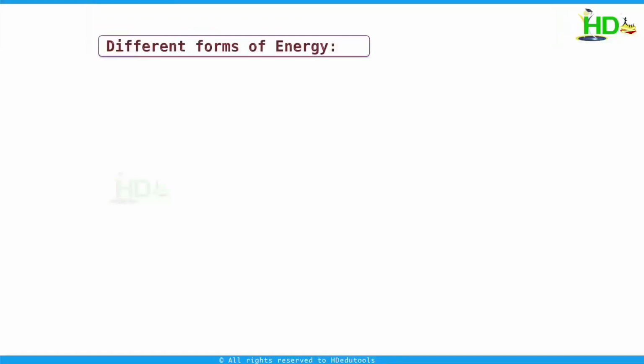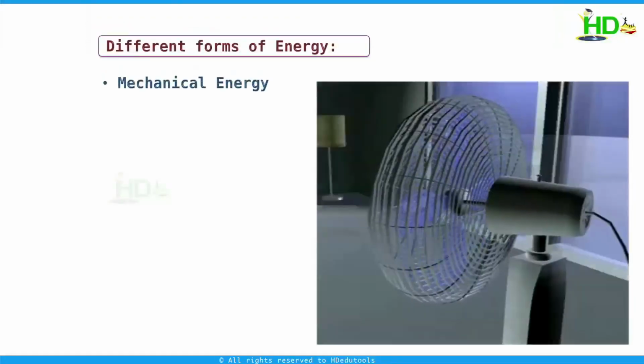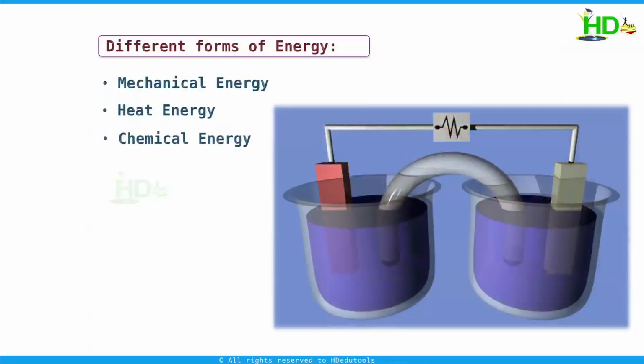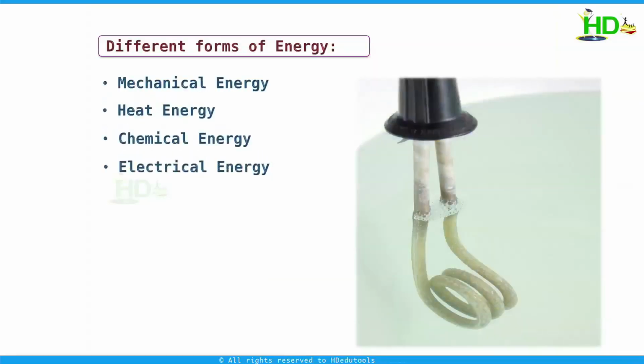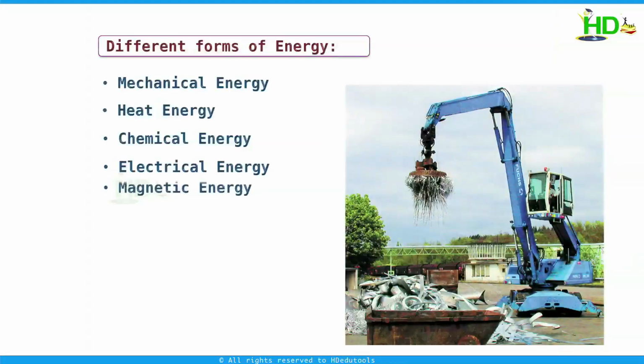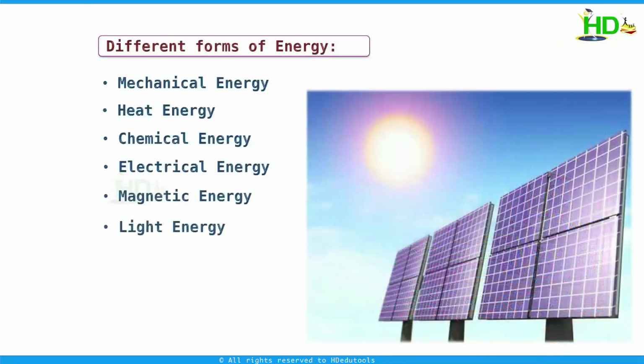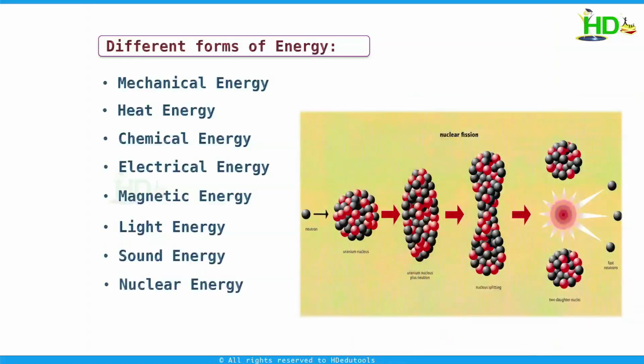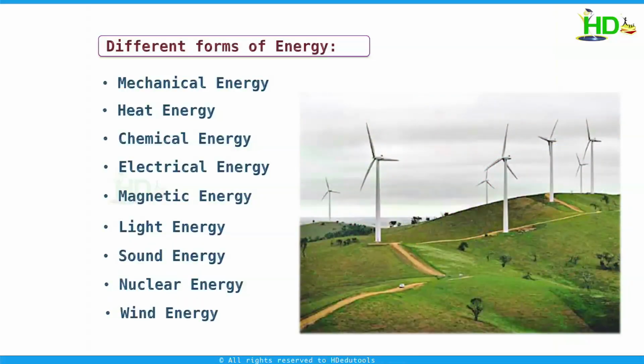The different forms of energy in nature are mechanical energy, heat energy, chemical energy, electrical energy, magnetic energy, light energy, sound energy, nuclear energy, wind energy, etc.